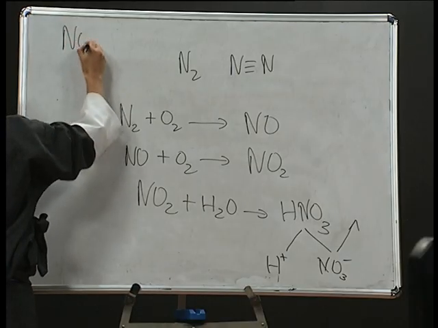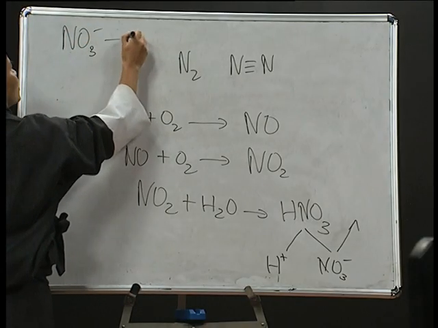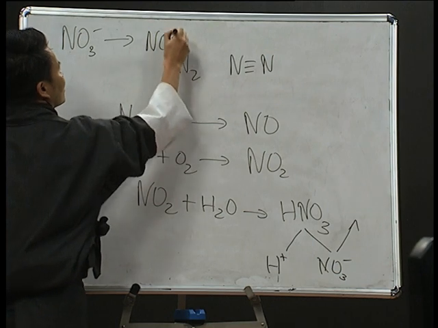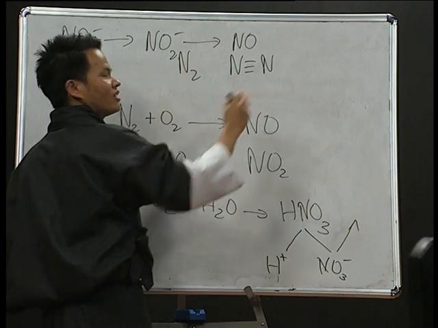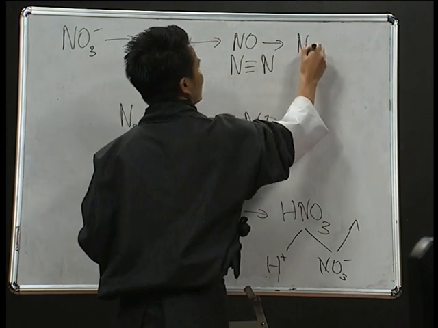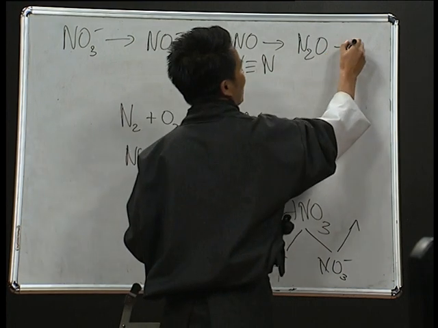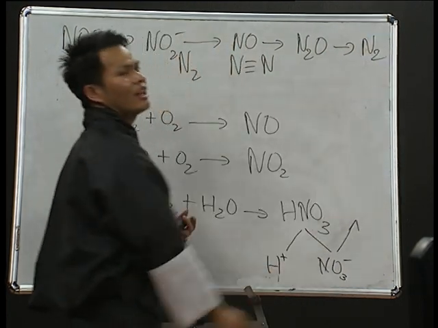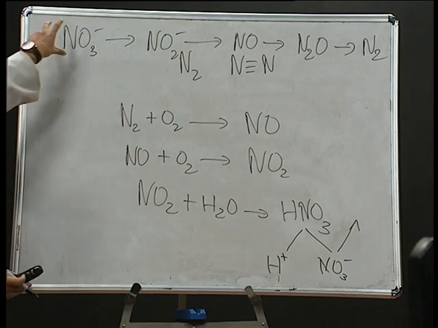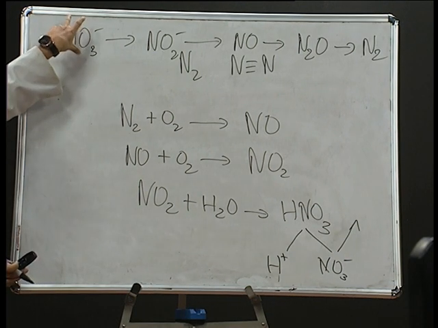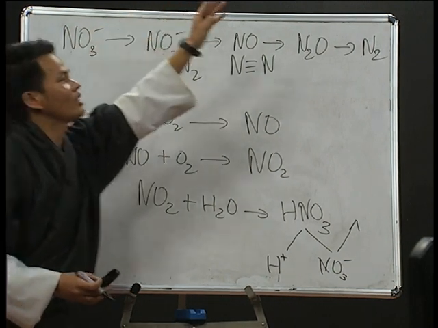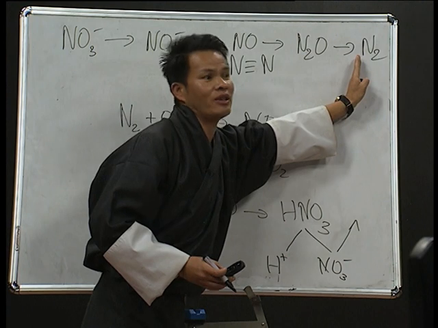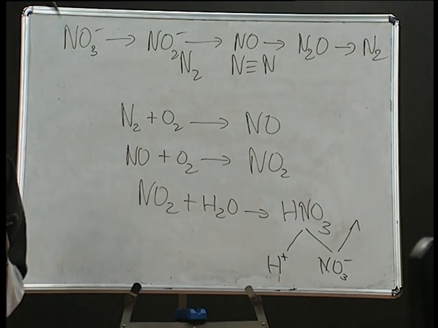You have the nitrate, nitrate will be converted into nitrite, then nitrite will be converted into nitric oxide, then this nitric oxide will be converted into dinitrogen oxide, and finally it will be converted into nitrogen. Meaning, where did this nitrate compound come from? It came from the atmosphere, and at last it is going back to the atmosphere. So this is how the cycle keeps on repeating.